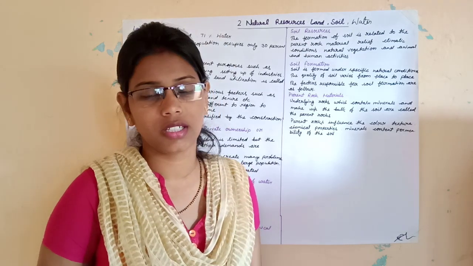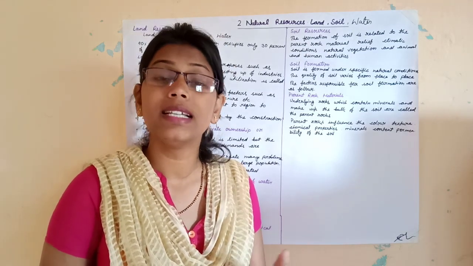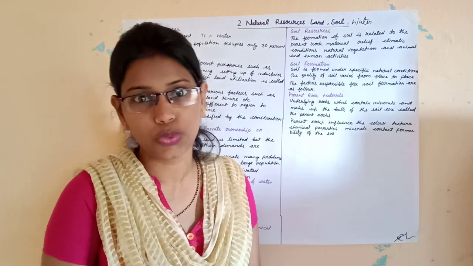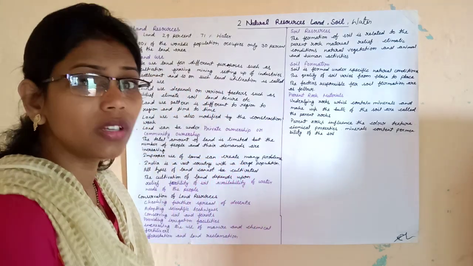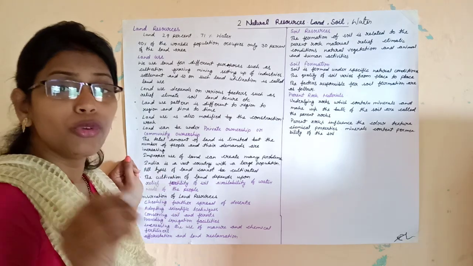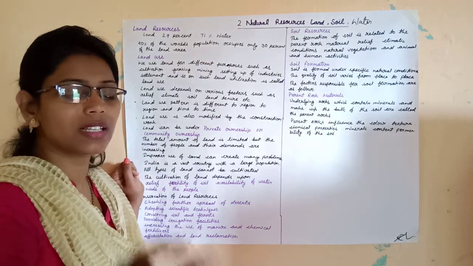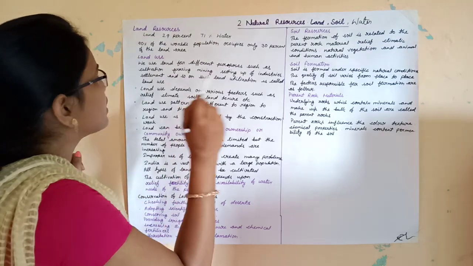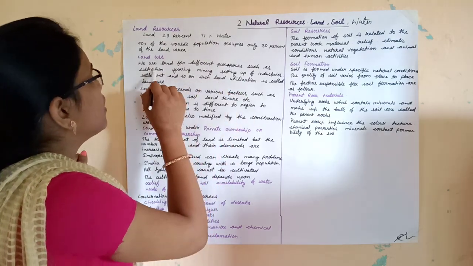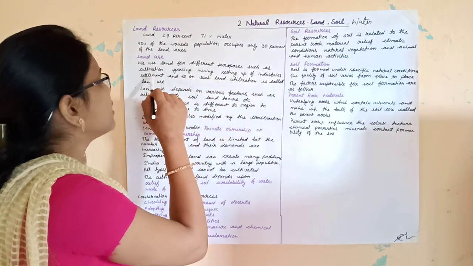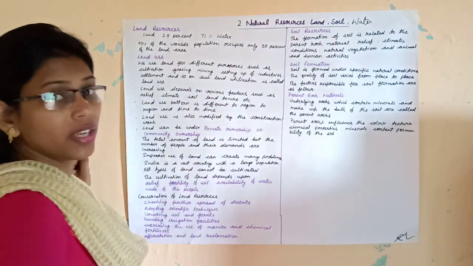What are the factors that describe land use? What is land use? First, come to land use. Children, we are using land for different purposes, such as cultivation, grazing, mining, setting up of industry, settlement and so on.